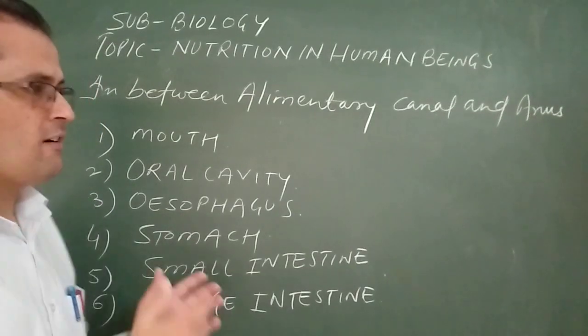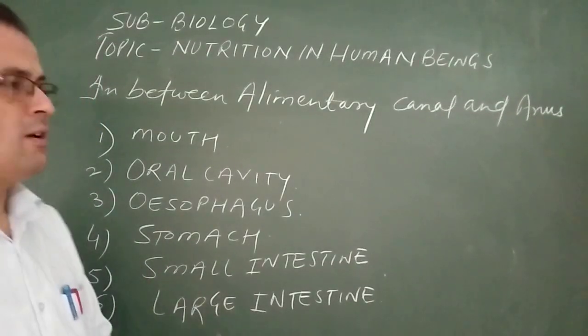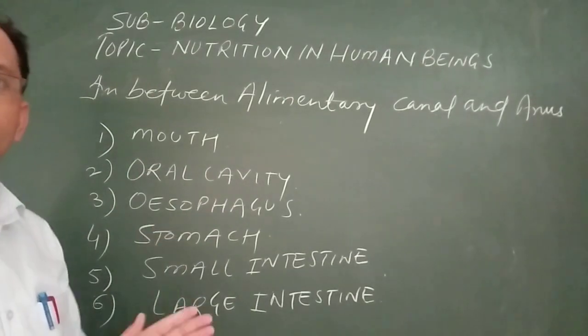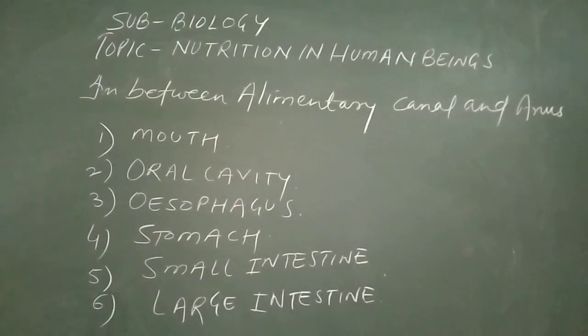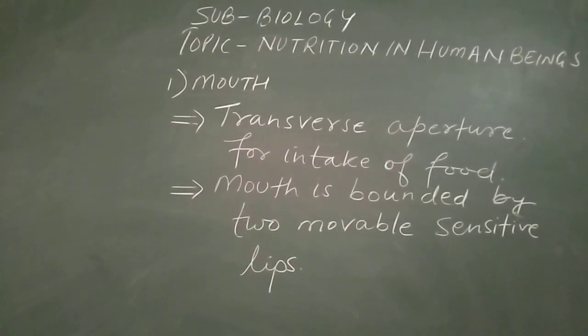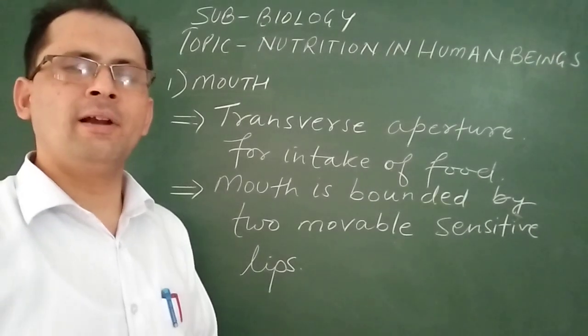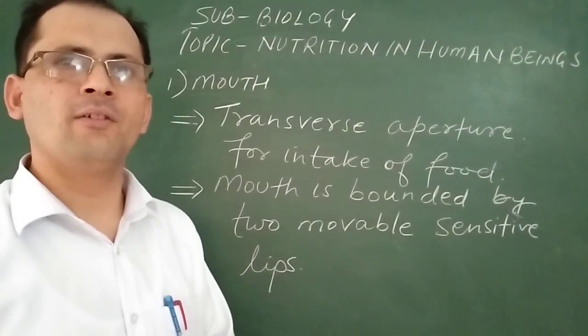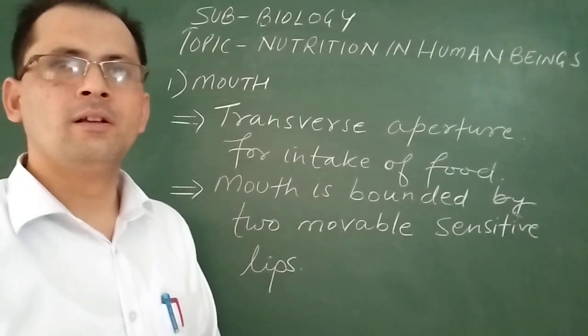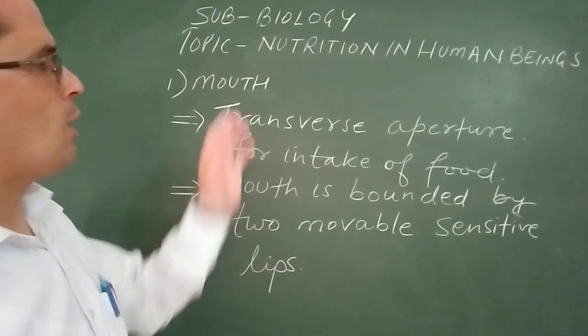So it is a very interesting topic. One by one we will discuss all the components. Yes beta, so I told you that in between the alimentary canal and the anus there are various parts located. So the first part is the mouth.